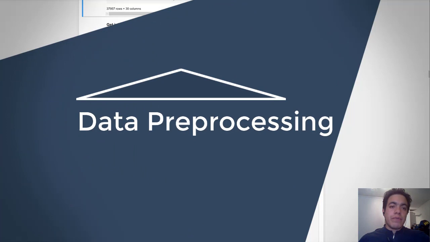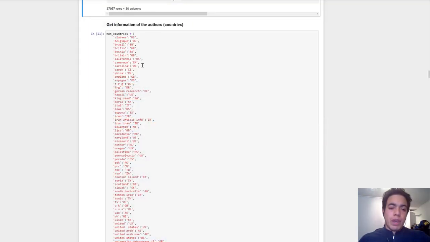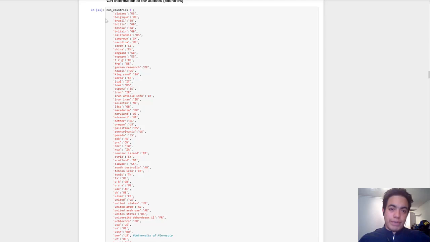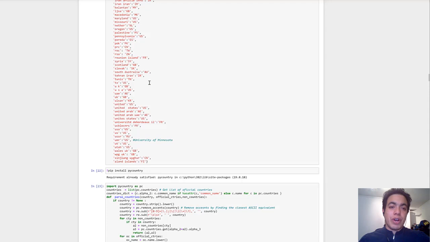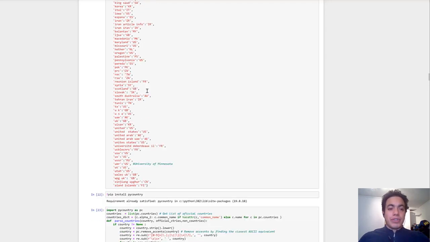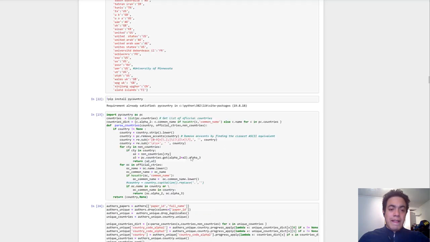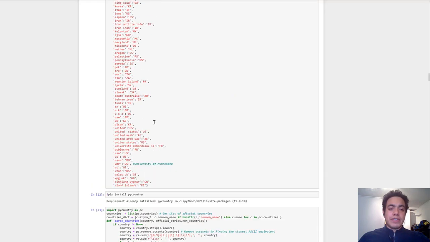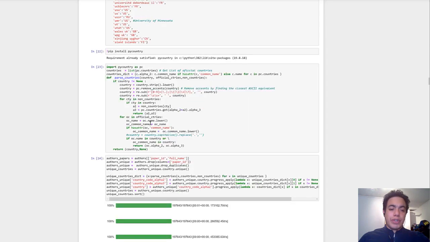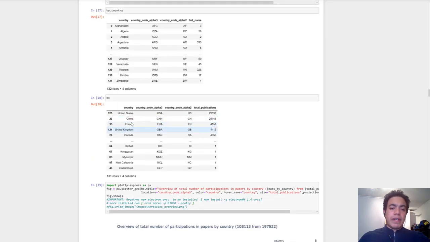Let's explore the information related to the authors. You will see here a long dictionary of elements that were extracted from the author's country. It was really challenging for the team to realize the provenance of each author and corresponding article, and as a result, we ended up creating this long list corresponding to all the possible entries of the metadata corresponding to the countries. So we processed this list to standardize the information related to the countries of each author, which finally led us to this data frame called by country.